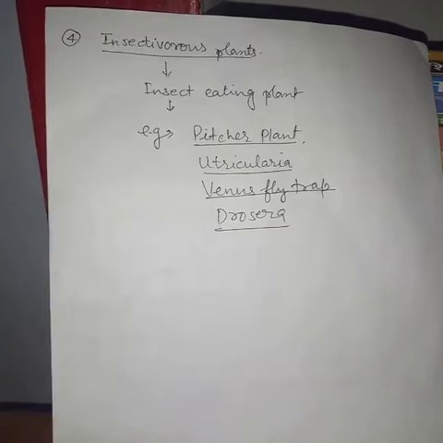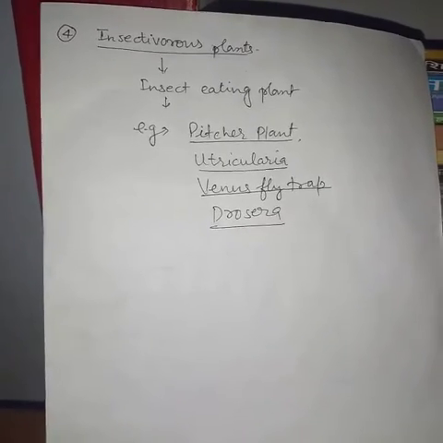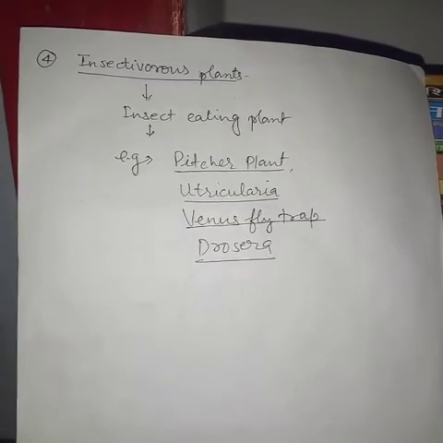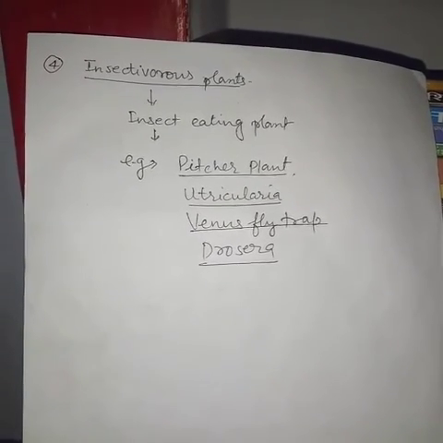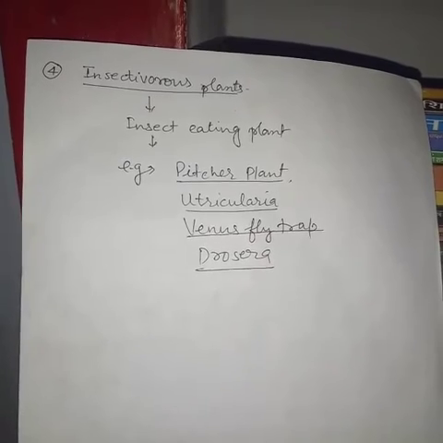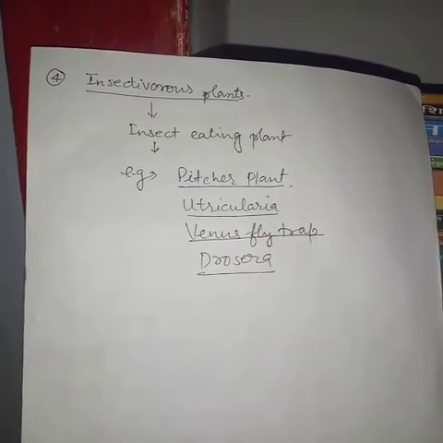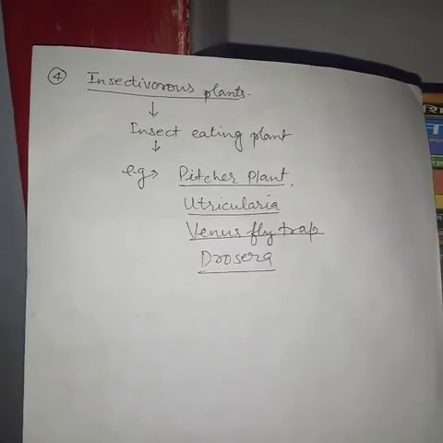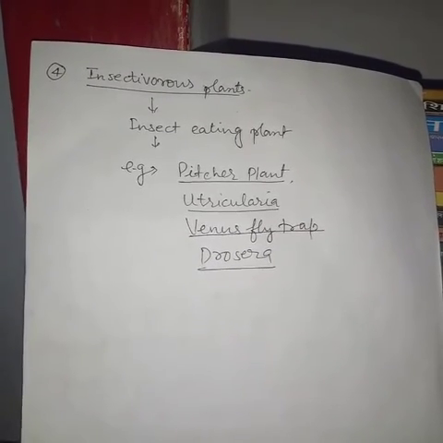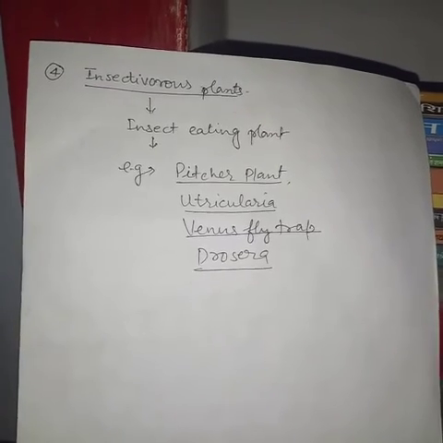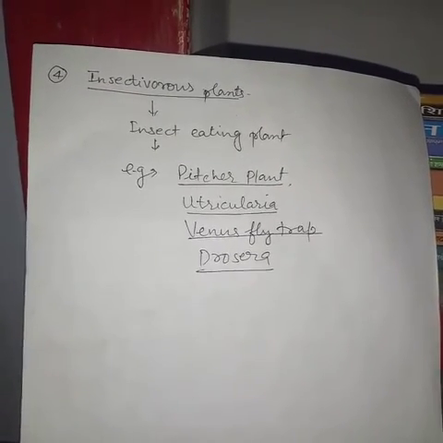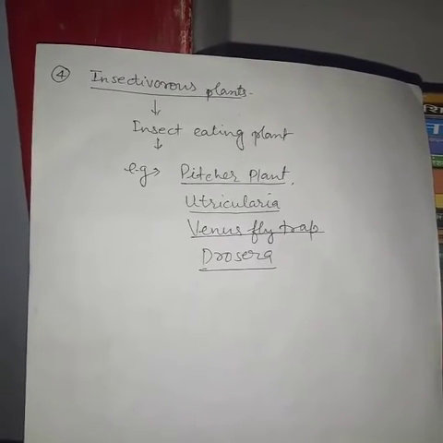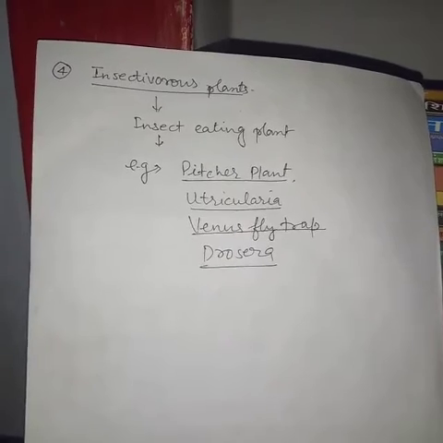For example, pitcher plant, Utricularia, Venus flytrap and Drosera are some insectivorous plants. They are generally green plants. Therefore, they can prepare their own food, but for preparing proteins they cannot get nitrogen from the surroundings, so they feed on insects and fulfill their nitrogen requirements.